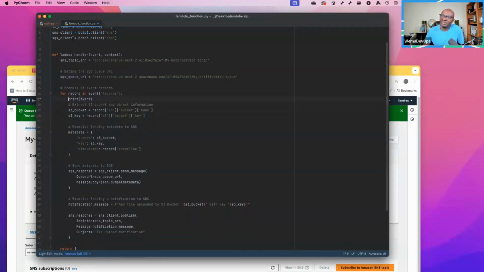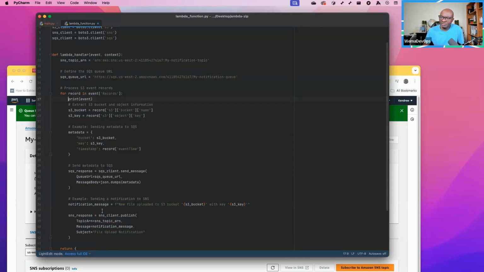And now we are sending it to the queue using the SQS client. We have defined the SQS client here. It is a boto3 client, which is SQS. There is a method called send_message. The queue is our SQS queue URL, which we've defined here. And for the message body, we're using json.dumps, dumping this metadata because we've defined it as a variable. So this is the message that will be on the queue.